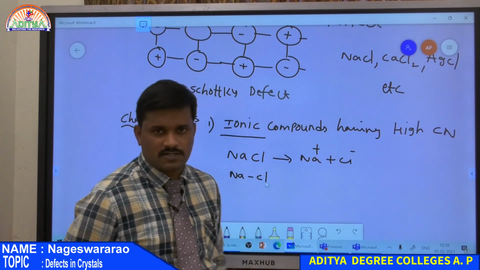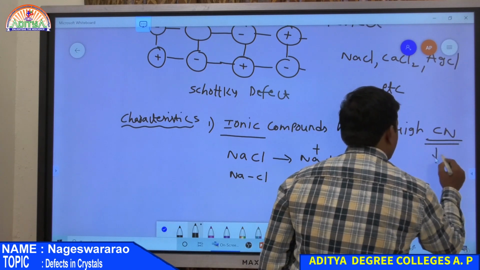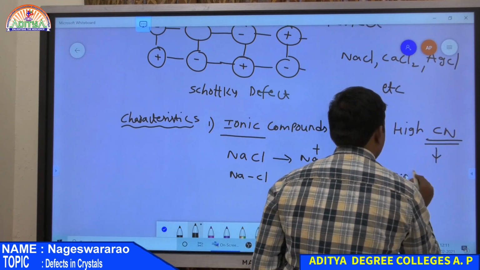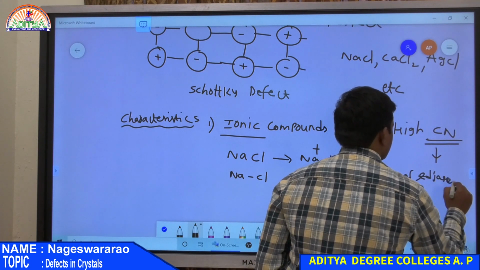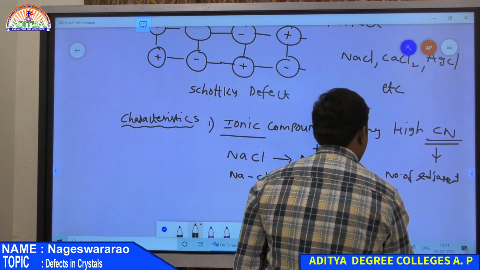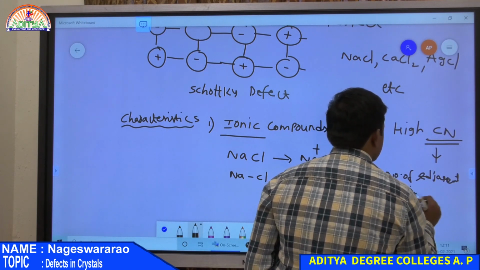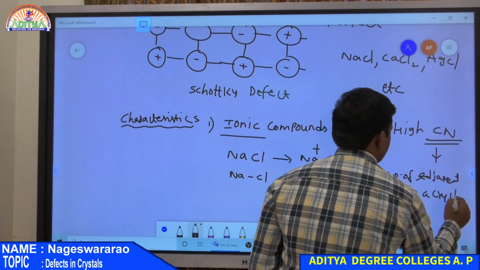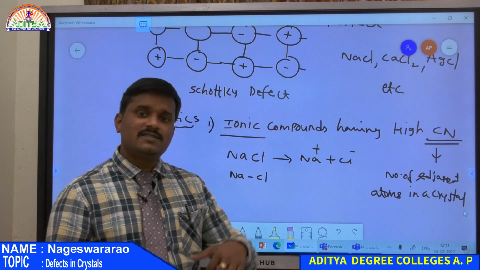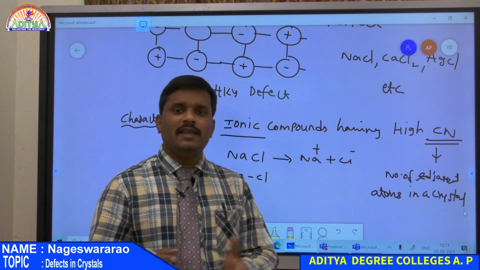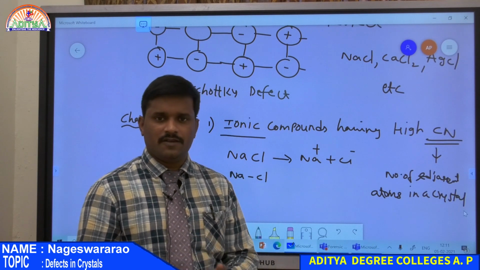So what is coordination number? Coordination number is nothing but the number of adjacent atoms in a crystal. The number of adjacent Cl minus ions around an Na plus ion is the coordination number of the cation, that is sodium.